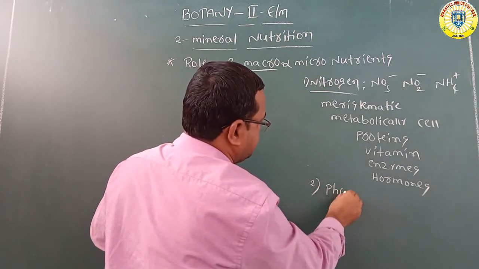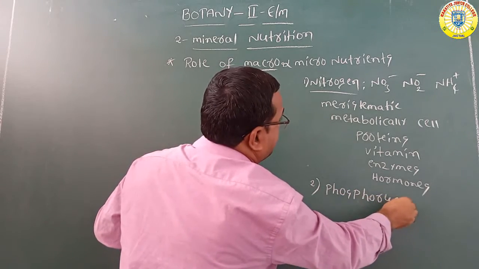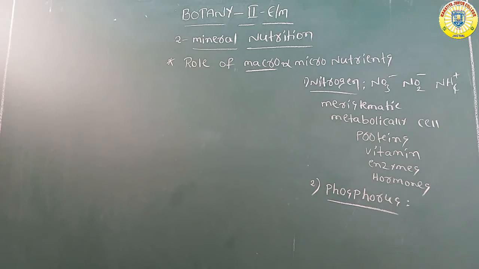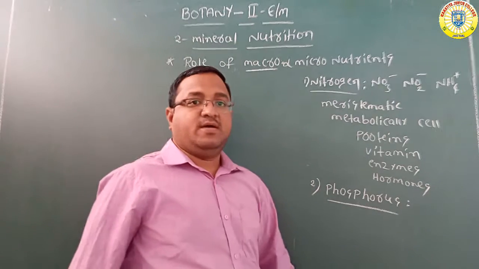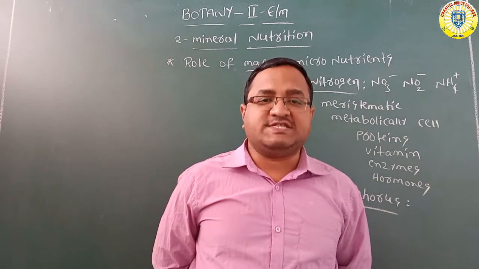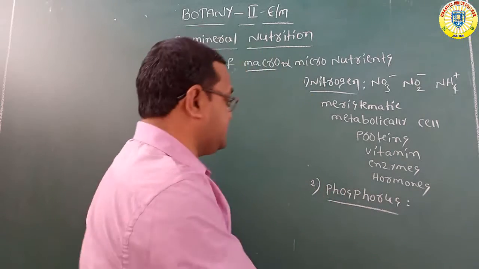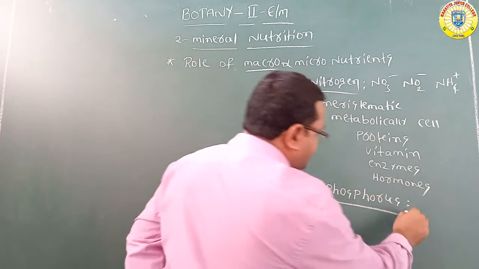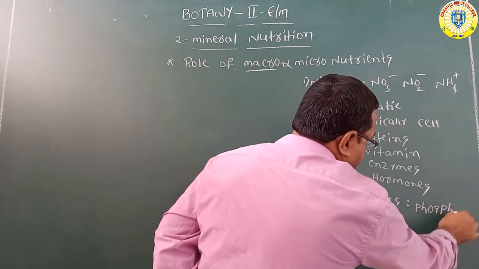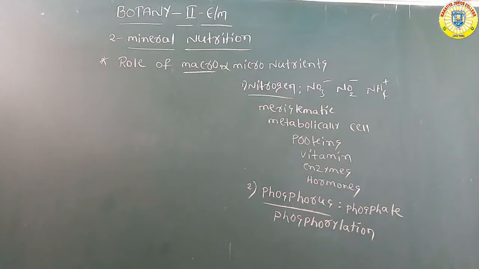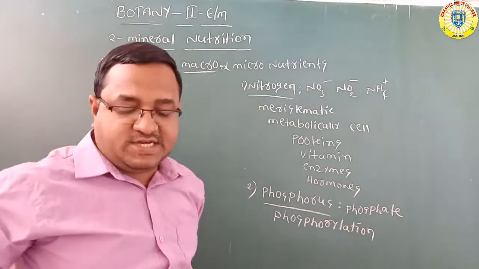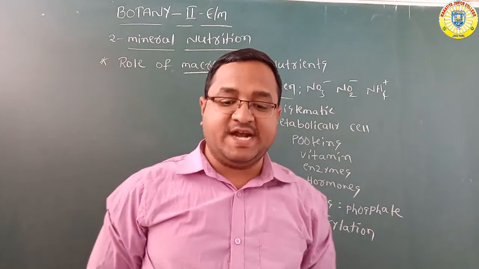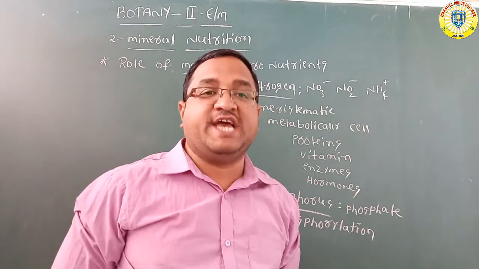Now the second one, phosphorus. Plants absorb phosphorus from the soil in the form of phosphate ions, and it is required for all phosphorylation reactions.